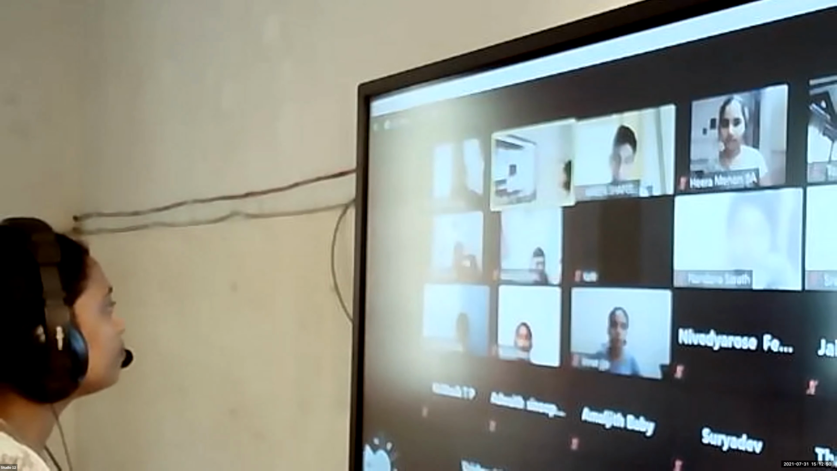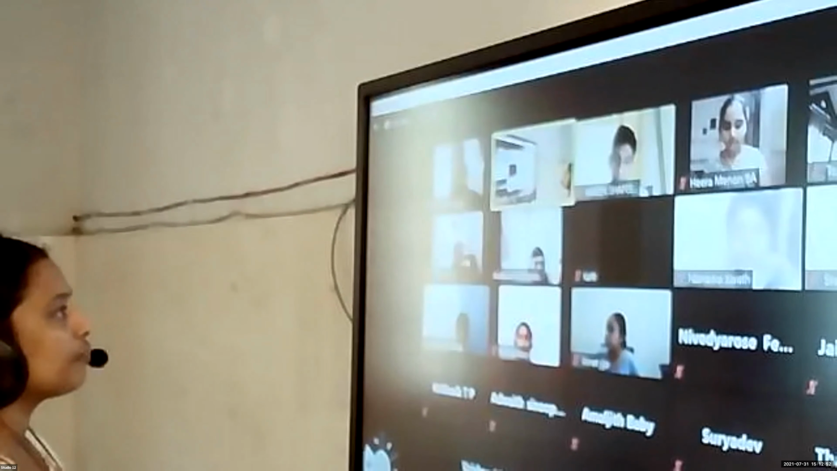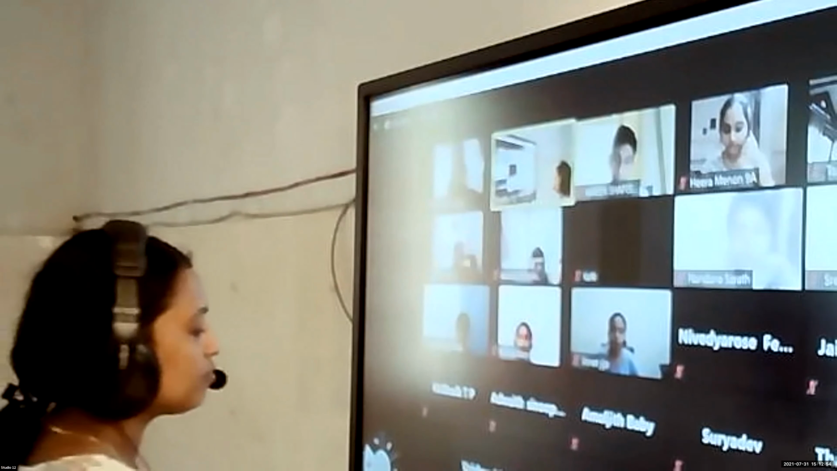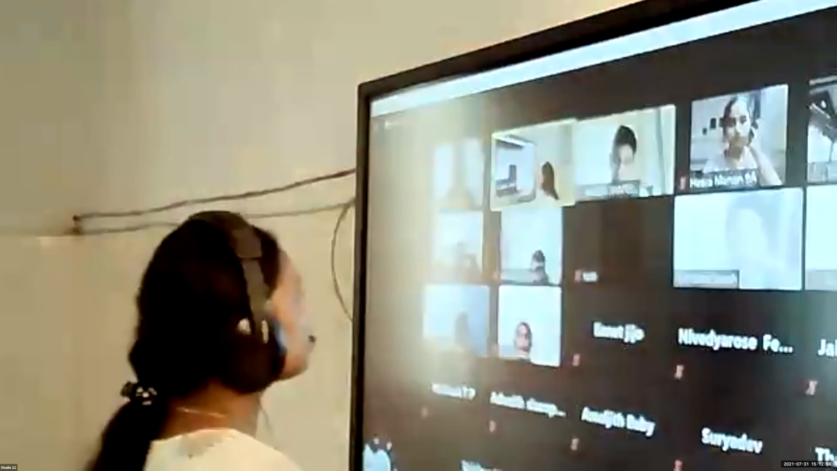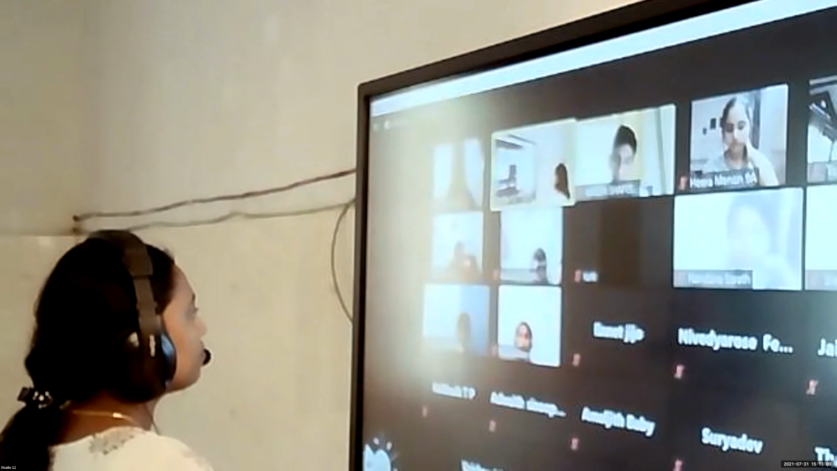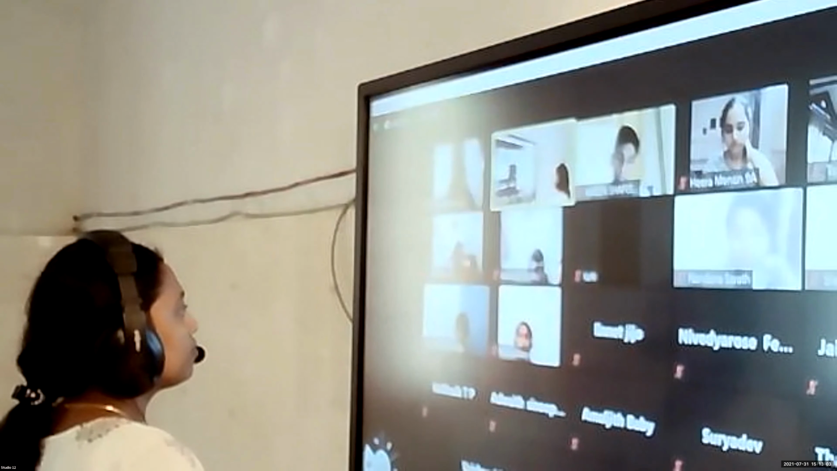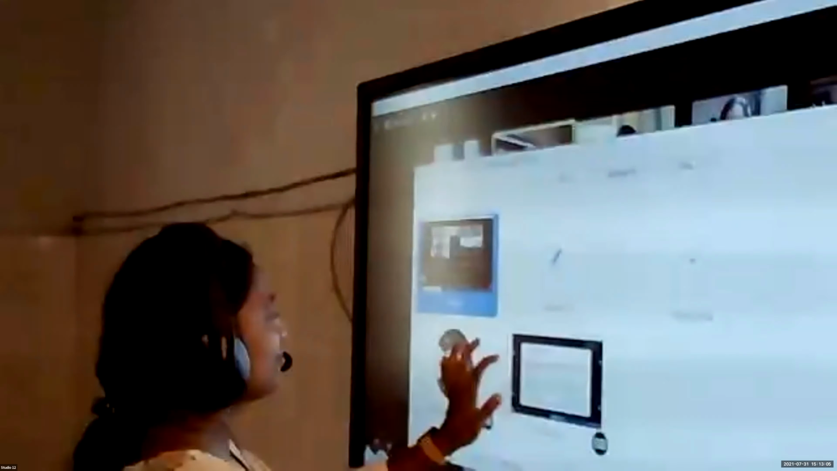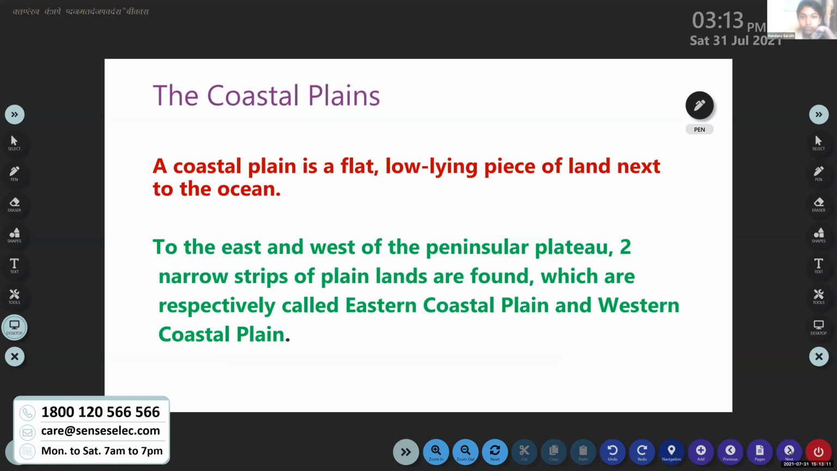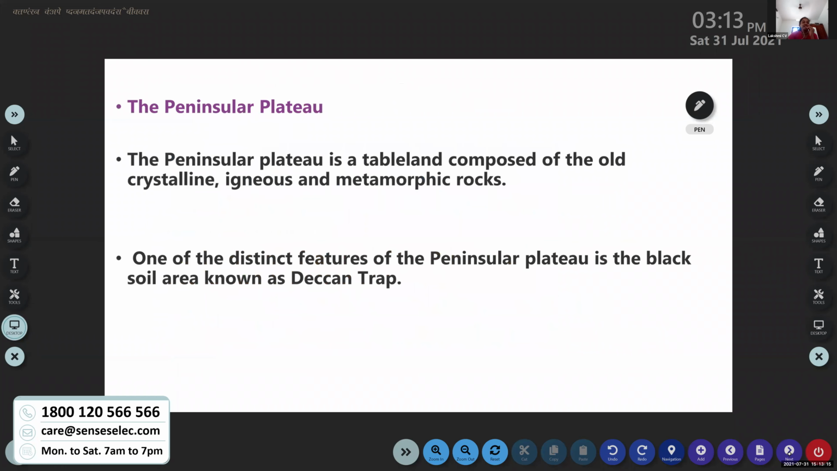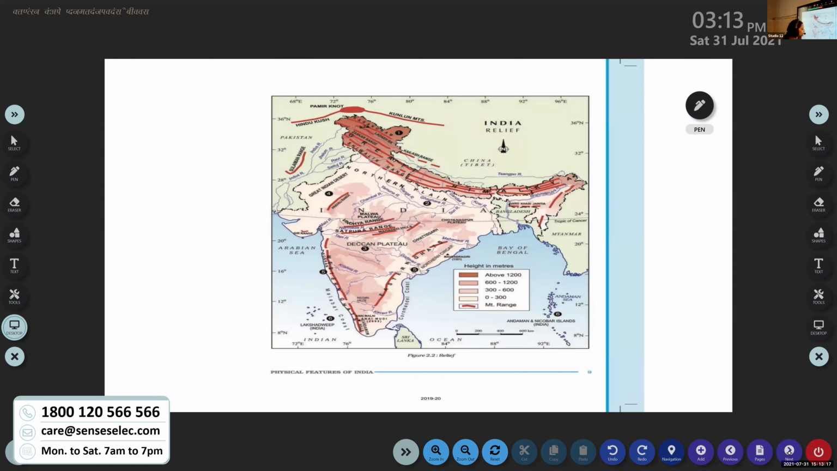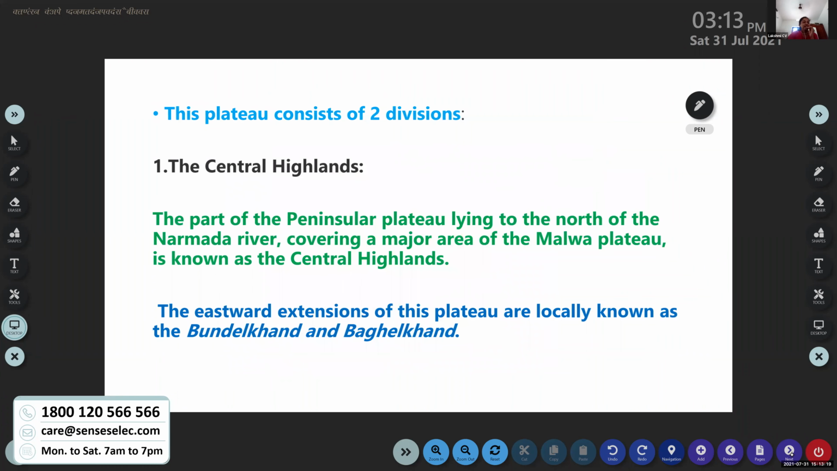Yes or no? Lakshmi, what are the features of the Western Ghats? Western Ghats are higher than Eastern Ghats. Yes. They are continuous.